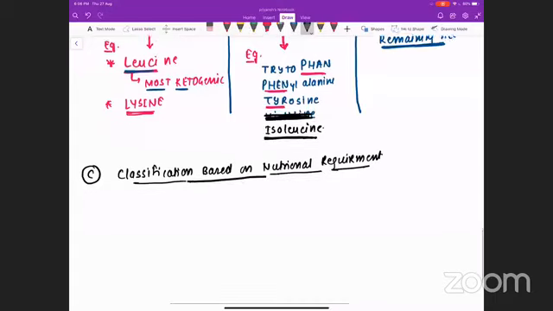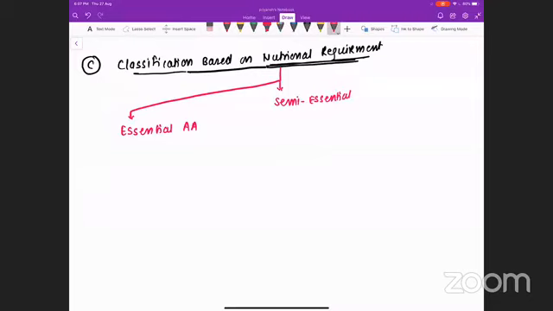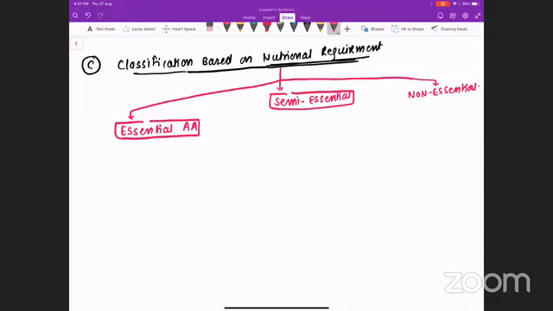Based on nutritional requirement. See, the amino acid based on nutritional requirement is divided into three categories. There are three subcategories. First is called essential amino acid. Second is semi-essential. Third is non-essential. Essential, semi-essential, and non-essential. What is the meaning of essential?